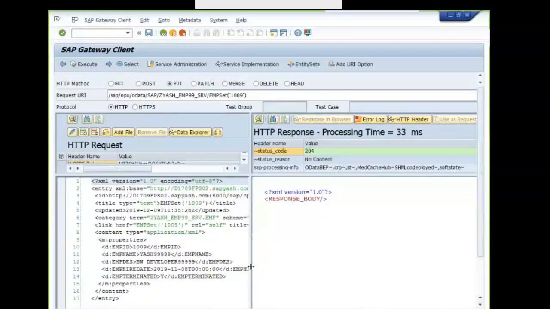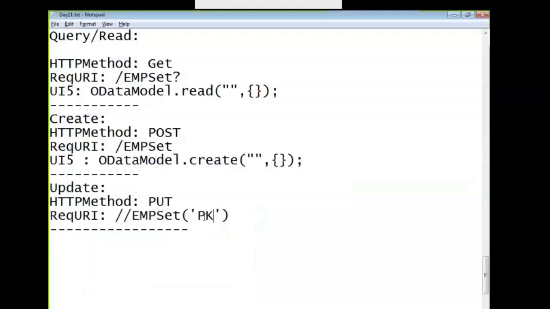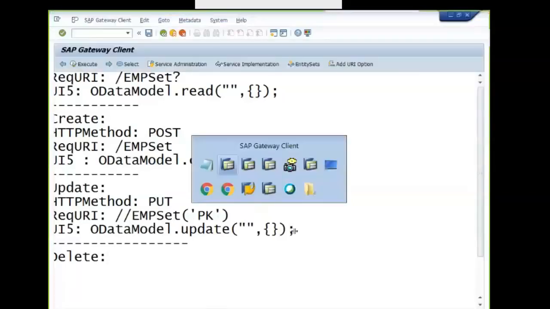The equivalent in UI5 will be OData model dot update. Basically, on the update only, we'll set a deletion flag to true so that the records won't be shown. Physically, we won't delete it, but in case you want physical deletion of this record.